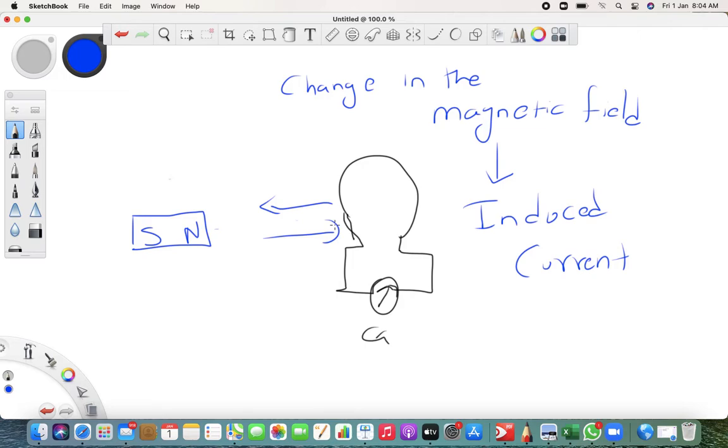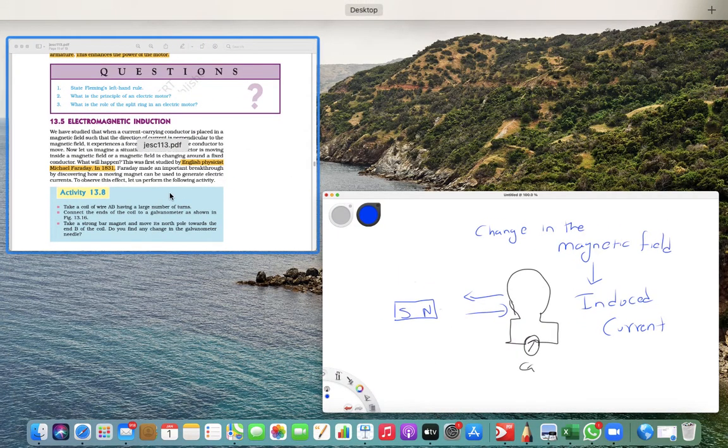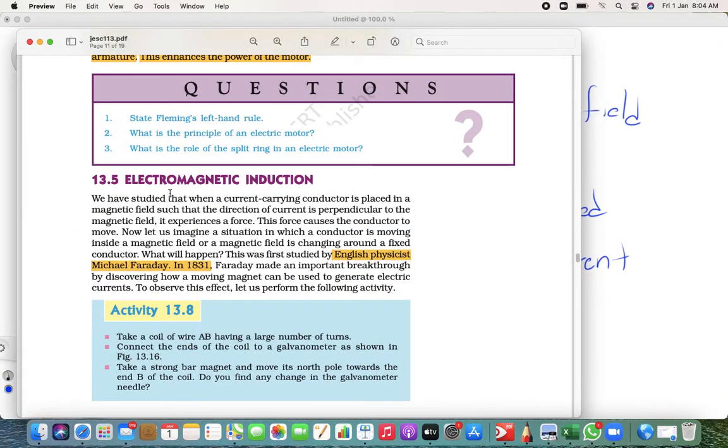Why? Simple. If you keep a magnet at one place and you take the loop near or away, definitely again the magnetic field changes. And this phenomenon is called electromagnetic induction. Now see, who studied this for the first time? It was an English physicist named Michael Faraday.